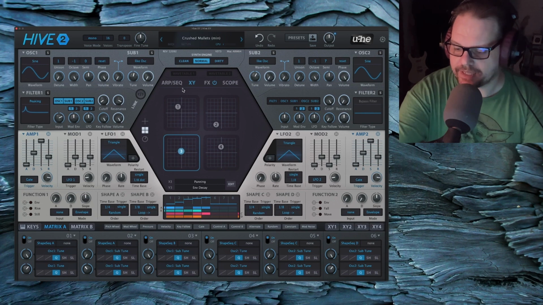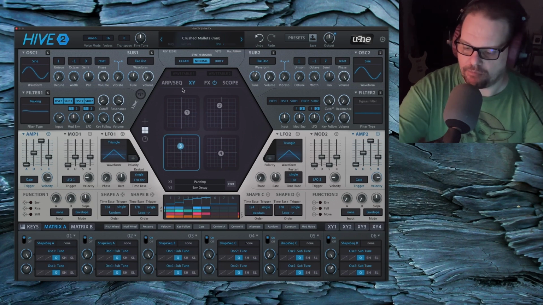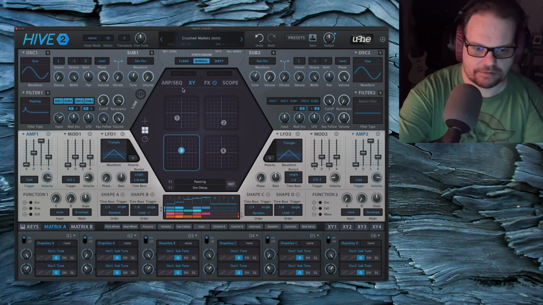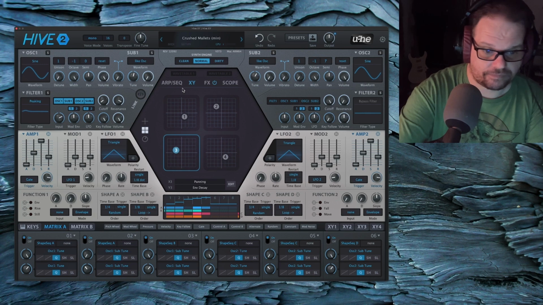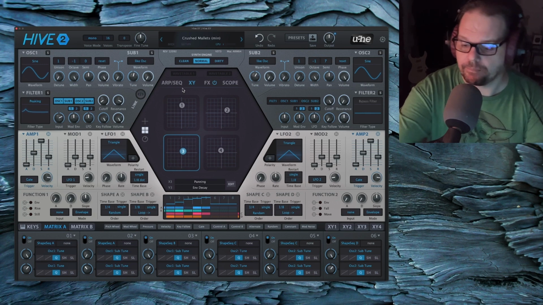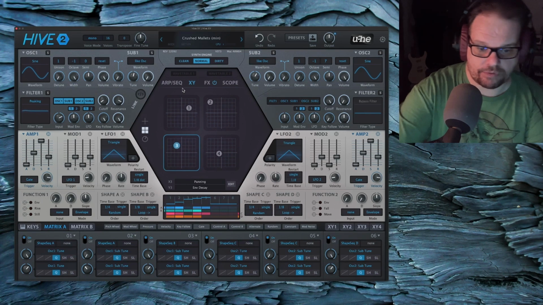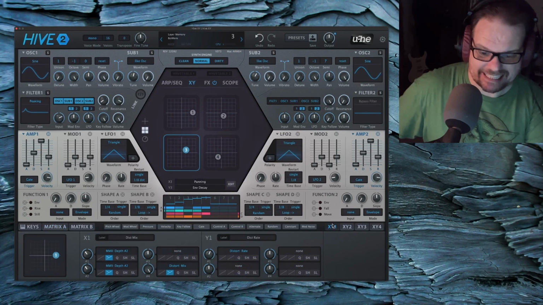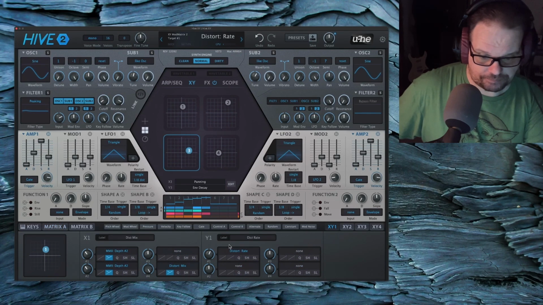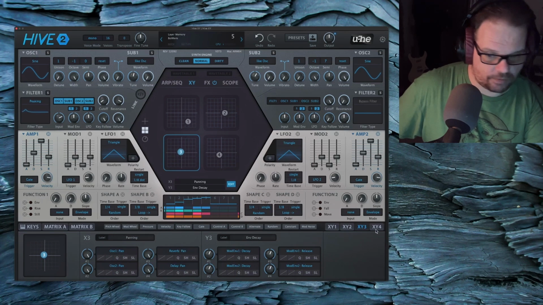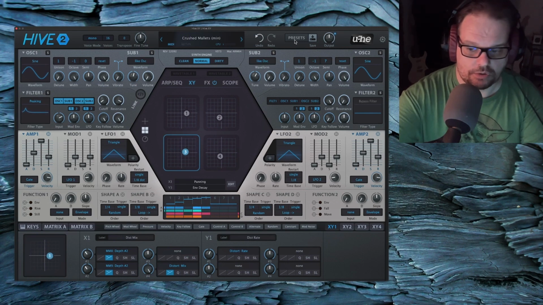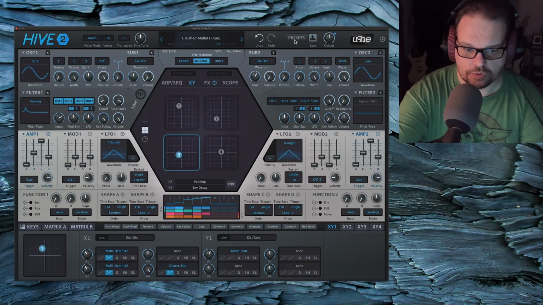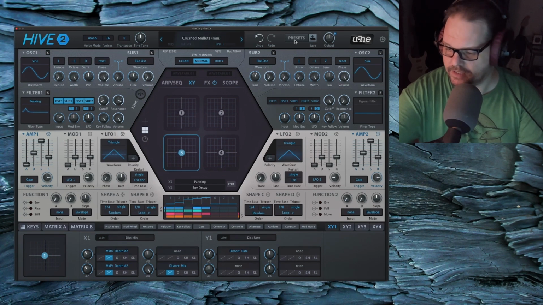I should have made a control where I can speed up and slow down the rate of modulation. Oh well, it's just at that one constant rate. It's a bunch of random LFOs in Bitwig. Random modulators in Bitwig, mapped to both the X and Y axes. But yeah, you can see them going away on each one. Fun. Some bit munchy stuff there.